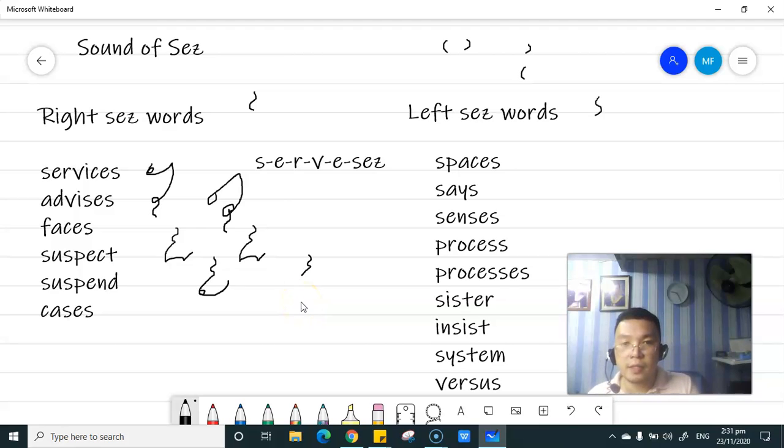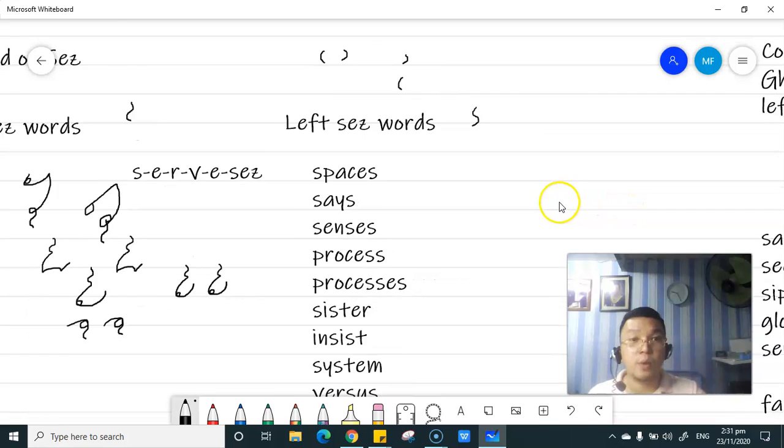Right S, left S, P, E, and for suspend. Then cases. So we have the K, A, right S, left S. Okay, are we clear? Okay, let's proceed with the left S words.